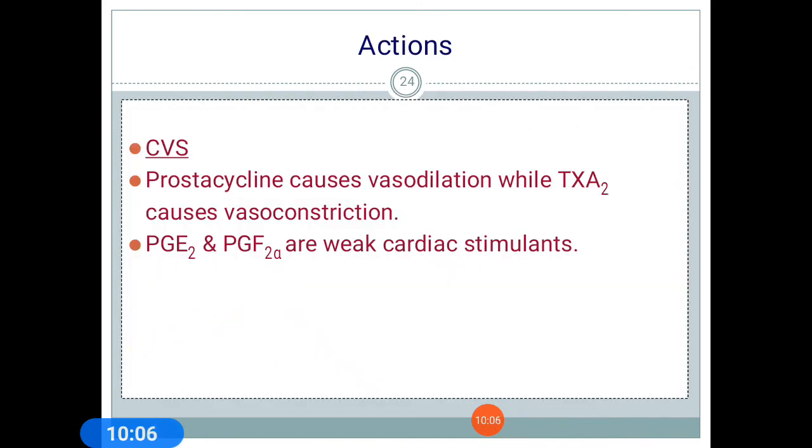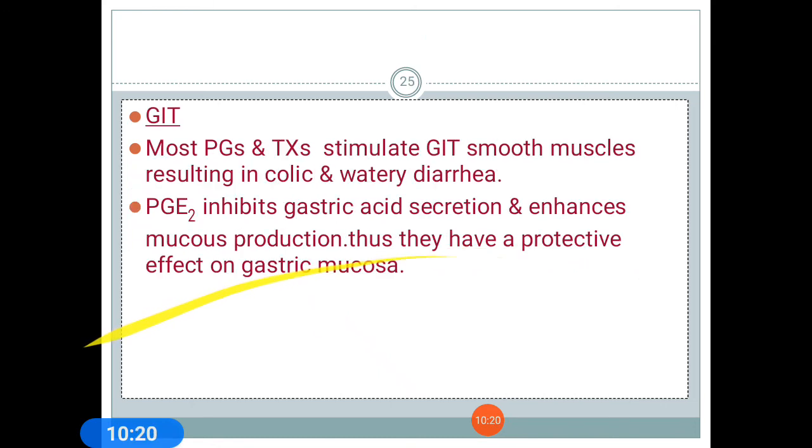Next we come to the actions of prostaglandins. CVS action: prostacyclin causes vasodilation while thromboxane A2 causes vasoconstriction. PGE2 and PGF2 alpha are weak cardiac stimulants.